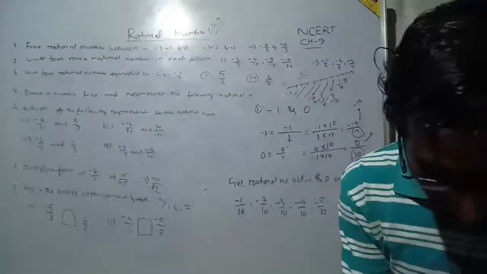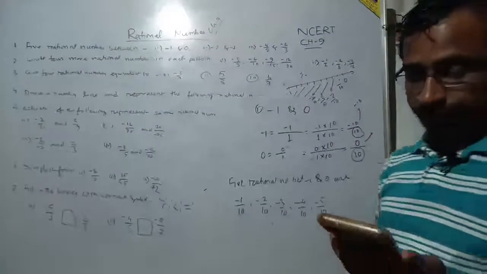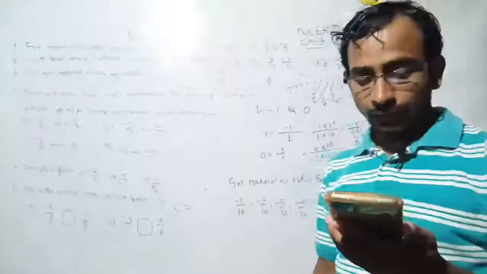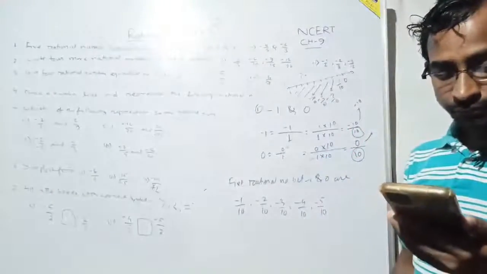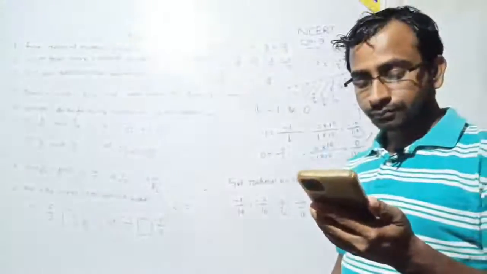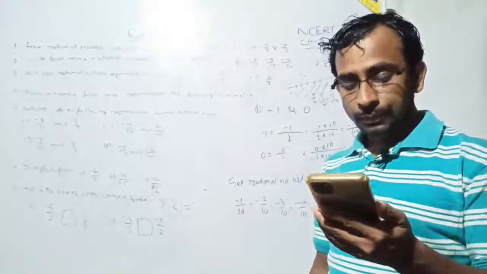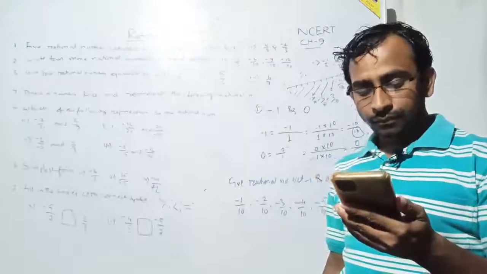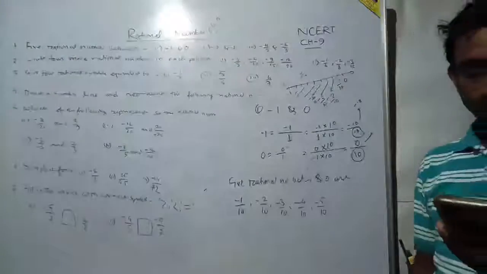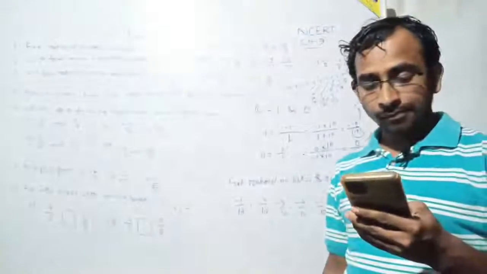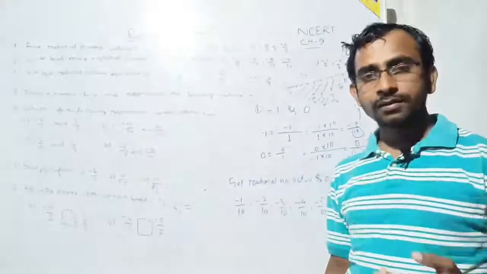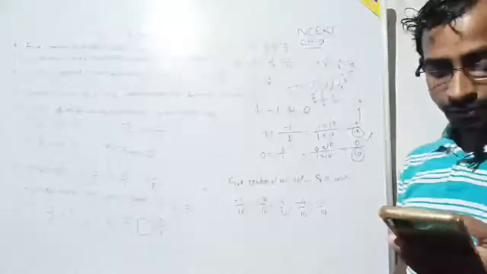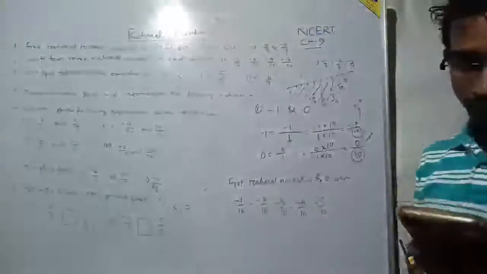Yes, Raj? Which one have you not understood? Minus 1 by 10, minus 2 by 10, etc. is right. Which part have you not got actually? Is there any confusion regarding this question? Okay, yes, you have got all these things.